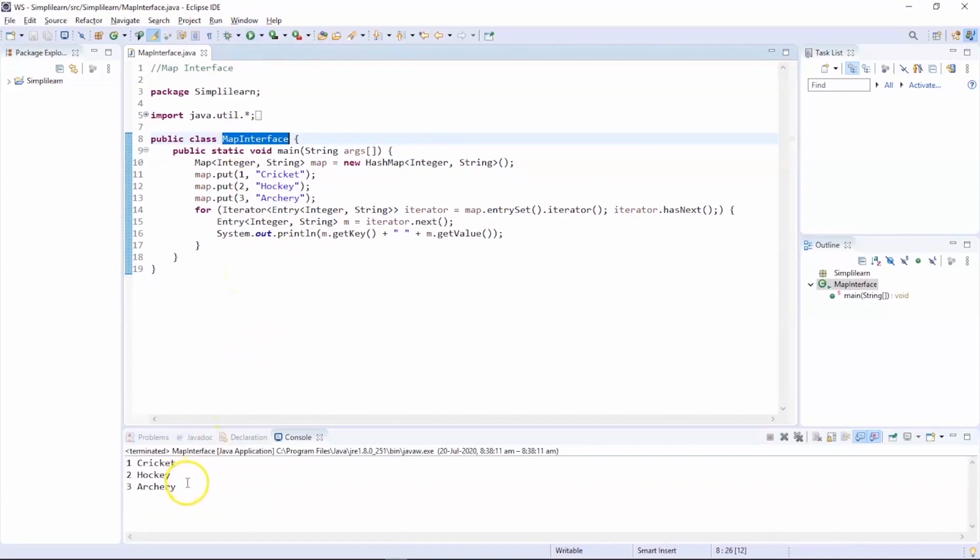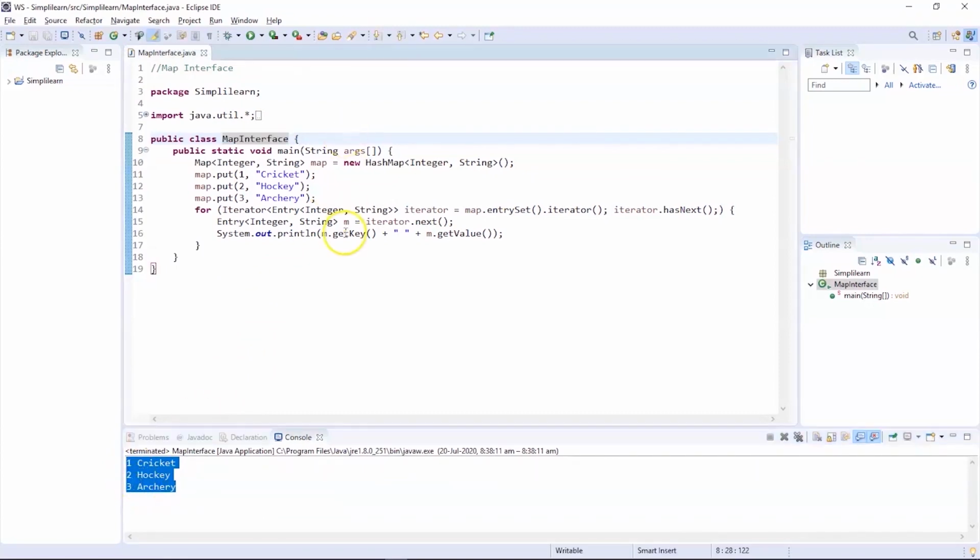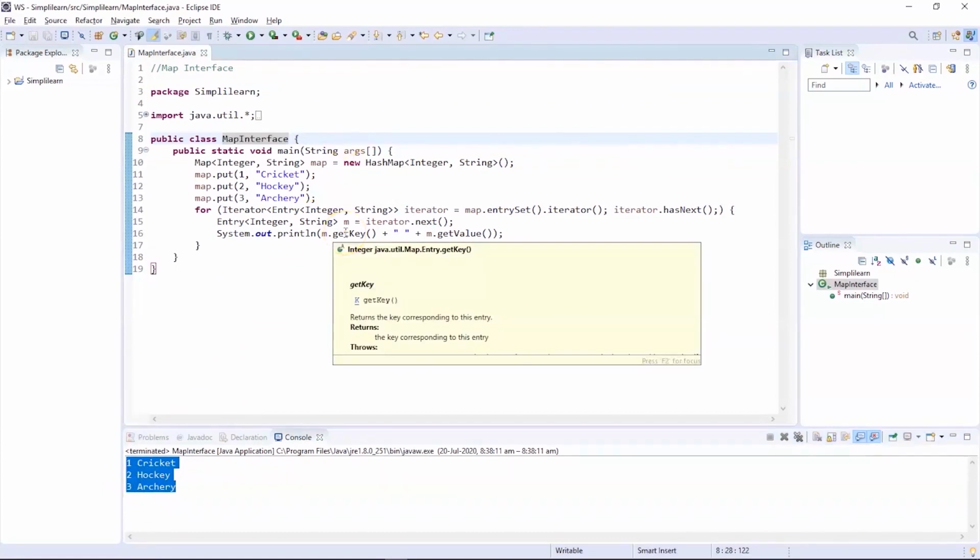You can see the program got successfully executed and the elements are mapped with their keys. The element cricket is mapped with the key 1, and similarly hockey with key 2 and archery with key 3. So this is how the Map interface works.